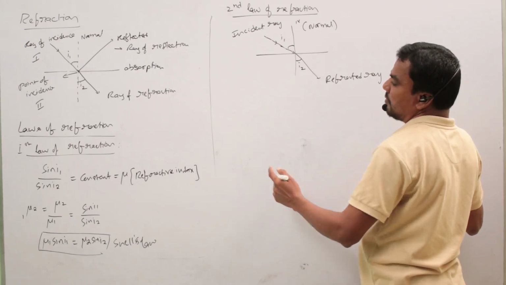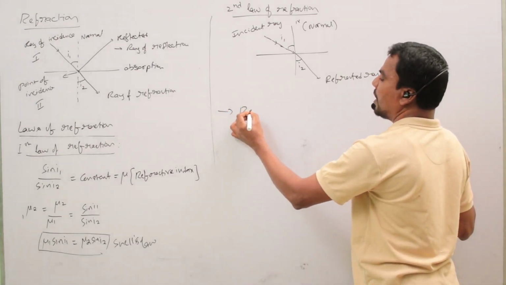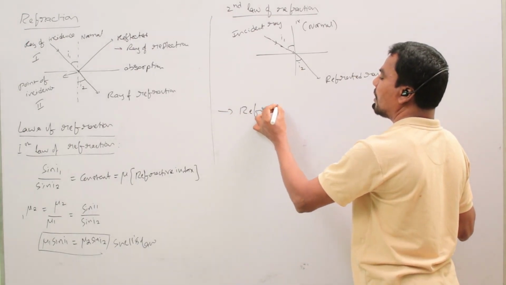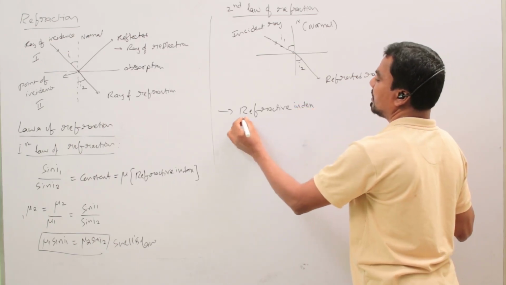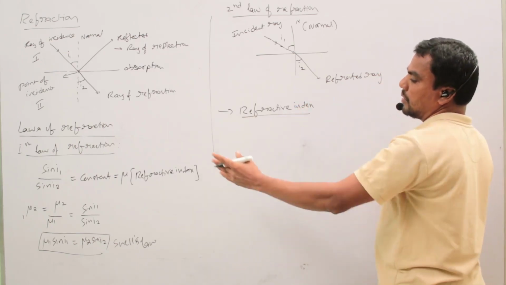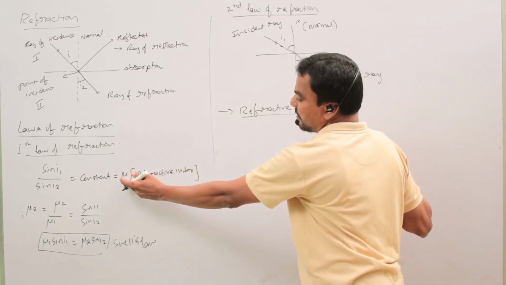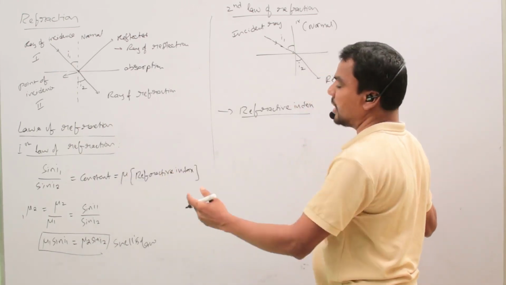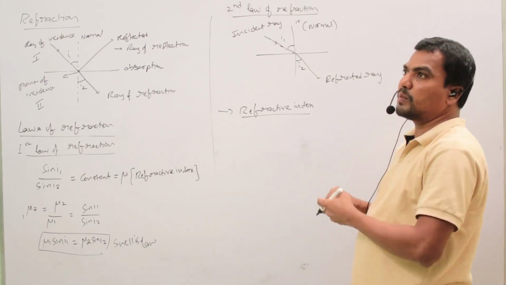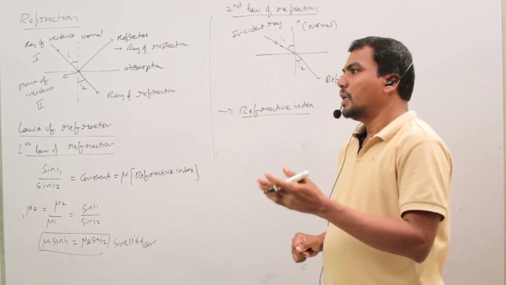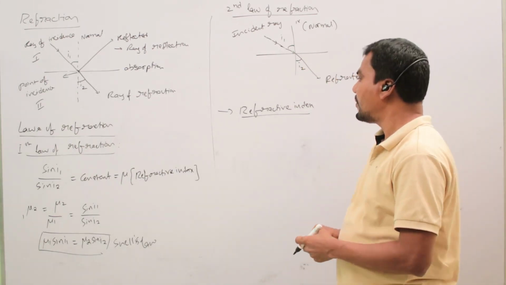So from Snell's law, we define what refractive index is. We already defined it: mu, the refractive index, equals sin I1 by sin I2. Generally, when a light ray passes from one medium to another medium, it bends in the second medium.